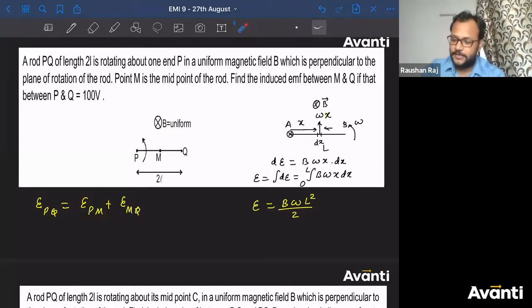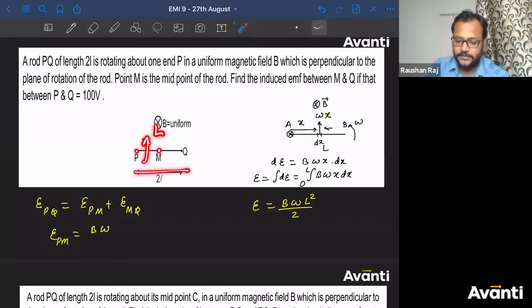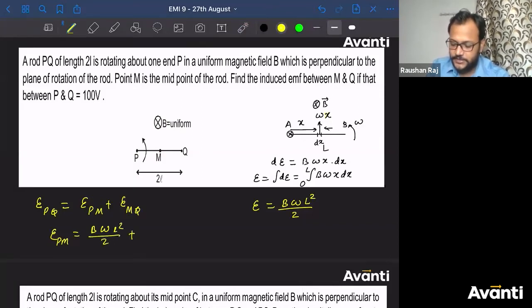From the pivoted end to the other end, what is the answer? B omega L square by 2. Can I write EPM as B into omega into, what is the distance between P and M here? L only. Total is 2L, and this is L. So I'll say L square by 2, plus EMQ. And EPQ is nothing but 100.